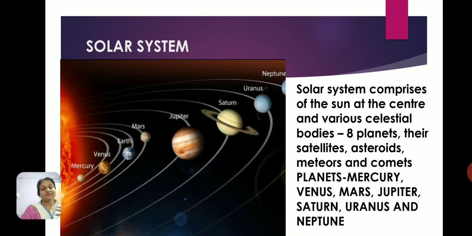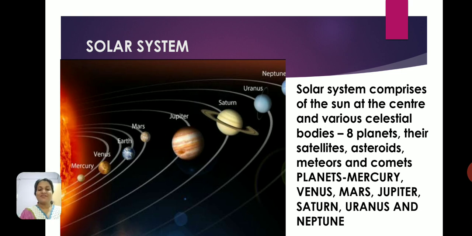So we have the solar system, the sun is at the center of the solar system, and we have 8 planets. Can you name them with me? Repeat with me. What are the 8 planets? You have Mercury, Venus, Earth, Mars, Jupiter, Saturn, Uranus and Neptune. Now these are our 8 planets. Apart from this, you will find a lot of heavenly bodies in space, within this orbit.